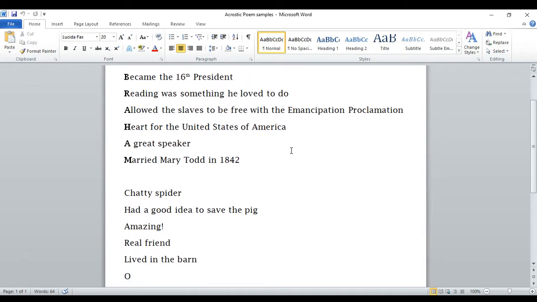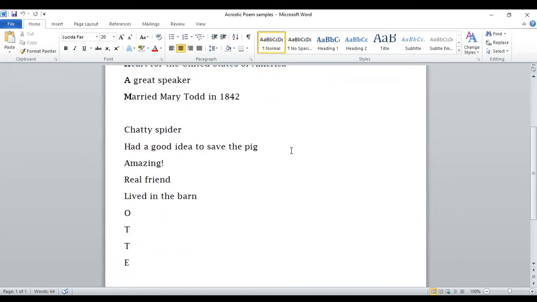And then I started one here about our friend Charlotte of Charlotte's Web. One of the things that's kind of nice to do whenever you do an acrostic is to bold or help the first letter stand out some way. So if you're going to do this with handwriting, you might want to make these first letters fancy so they stand out so people notice, oh, look, that actually spells a word.